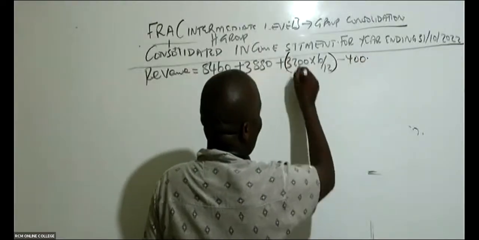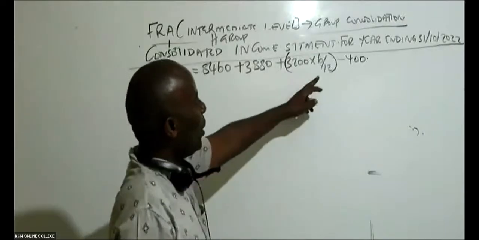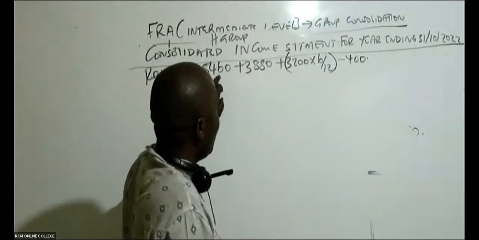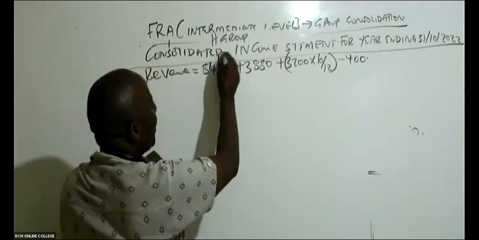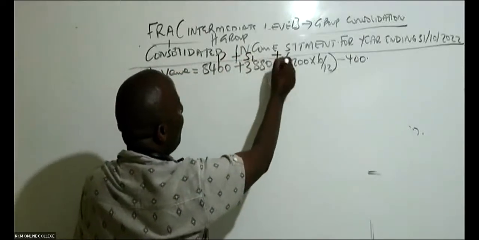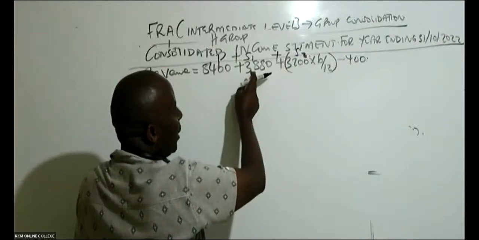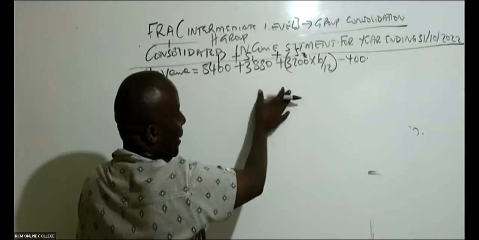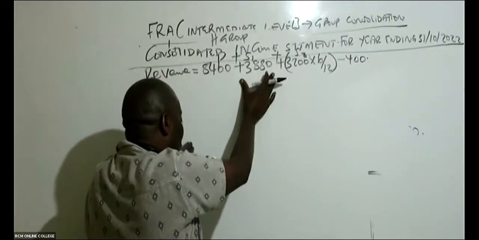Remember, we have to put this in brackets like that, so that you don't subtract this 6/12 with these other numbers. Remember, this is for the parent plus subsidiary 1 plus subsidiary 2. Subsidiary 1, remember, is S, which we stayed with for 3 years. So in the current year, it was fully our subsidiary.